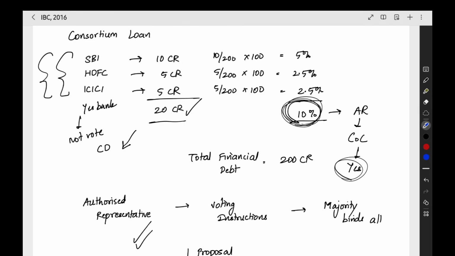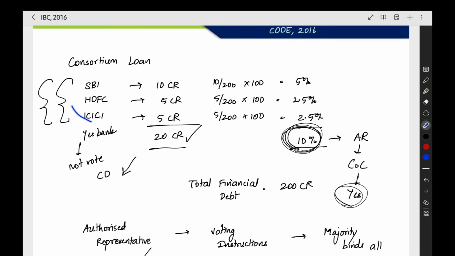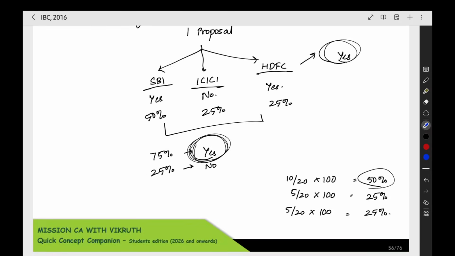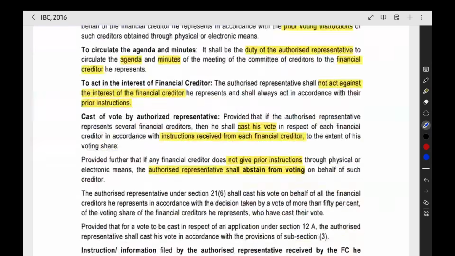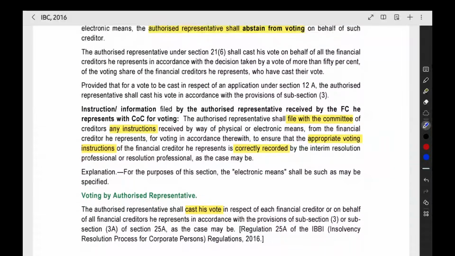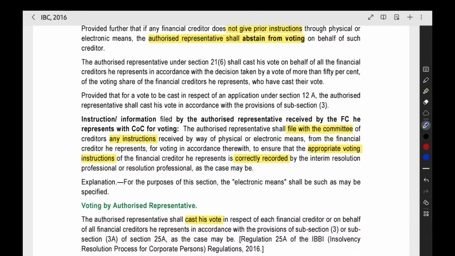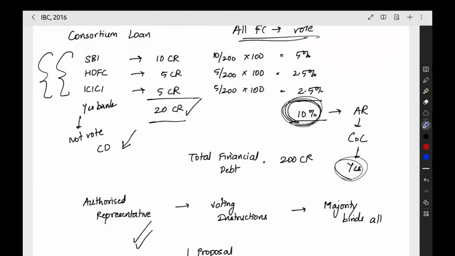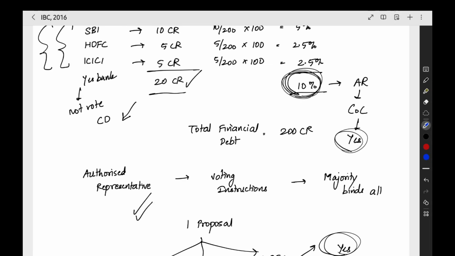Then also the answer will be the same. You need not consider Yes Bank itself. You can take the remaining banks alone, then you can do this particular procedure. If you are having a bank which is not voting, ignore them when you are finding out this particular process. Only the financial creditors who have decided to vote, only those people you have to take into account when you are calculating this majority answer for each proposal. For each and every decision we are going to do this majority, and we are having one more thing.